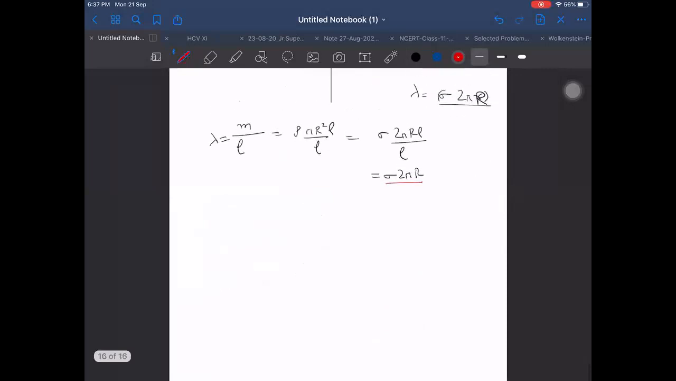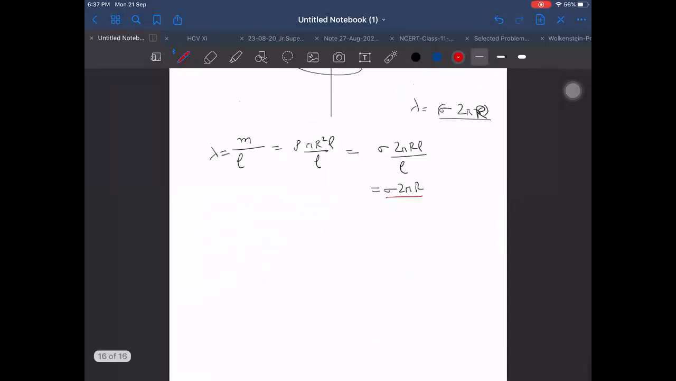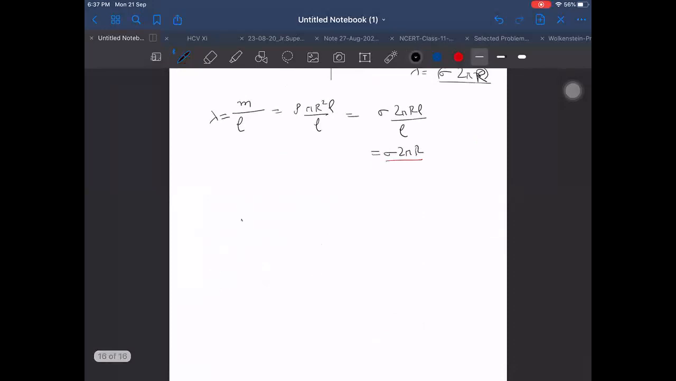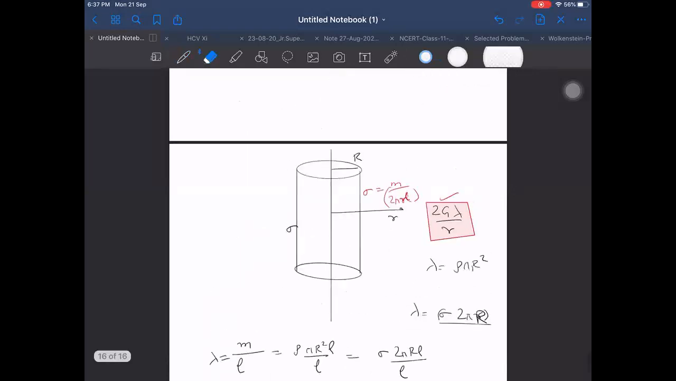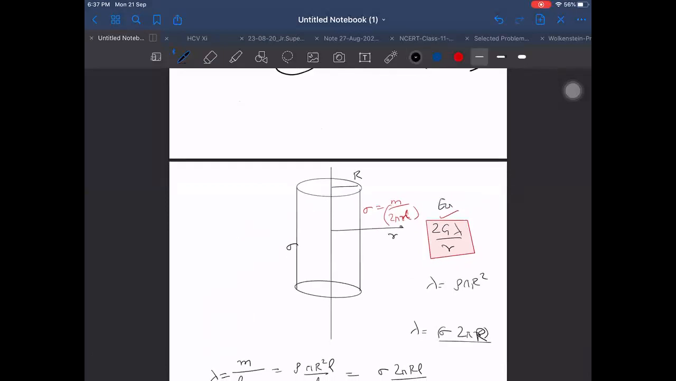If it is a thick shell, again go for the same formula, 2G lambda by r. But now lambda will become rho into pi, outer b square minus a square, into L divided by L. Then it will be replaced by rho into pi, b square minus a square. That will happen for the thick shell case. For the outside point, this formula which I have given here, 2G lambda by r, is valid only for E outside, when r is greater than capital R. Up to equal also it is valid.